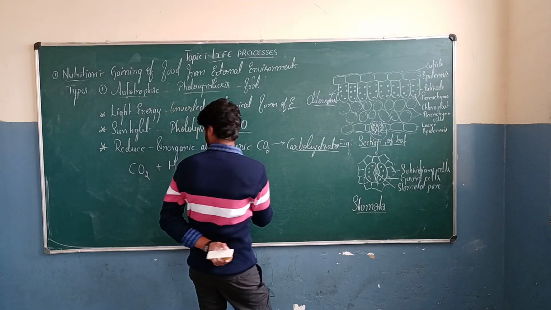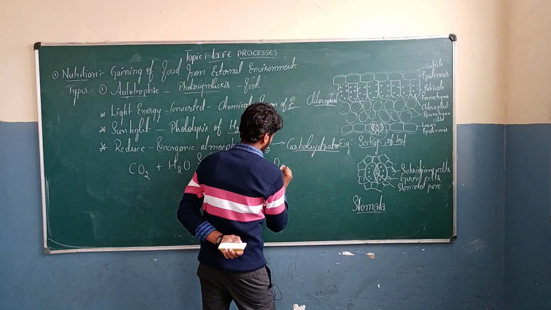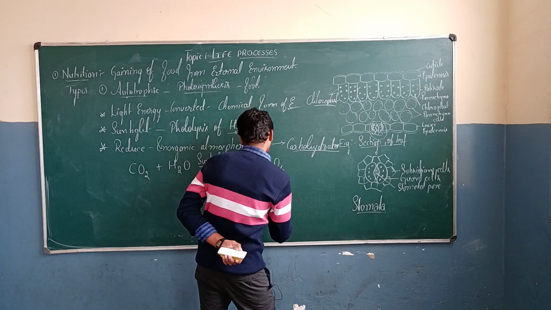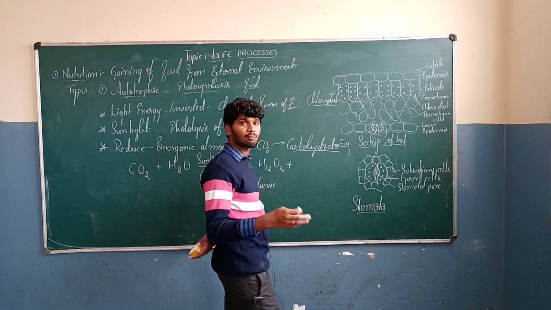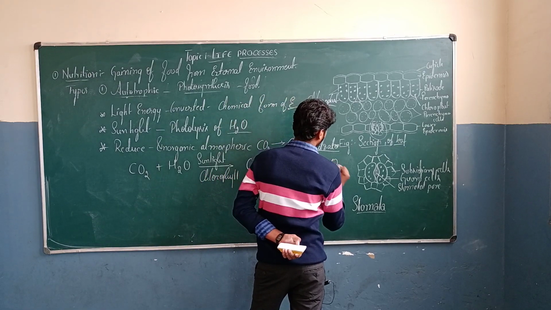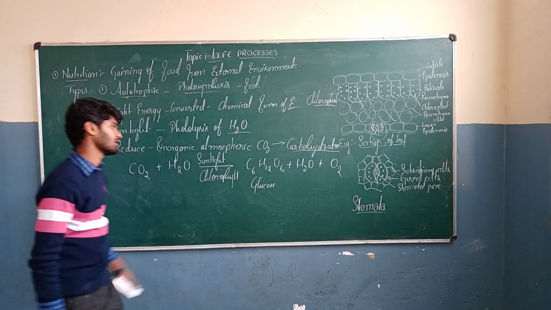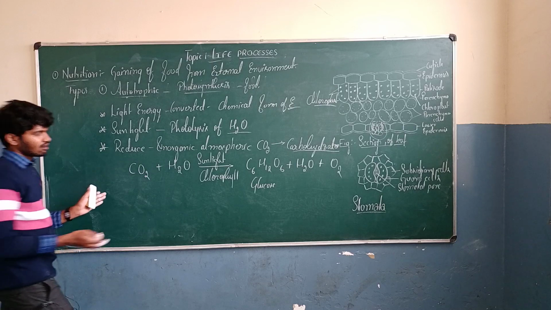The product of photosynthesis is glucose, C6H12O6, plus we have byproducts H2O plus O2. These are the byproducts. We need to balance the reaction.